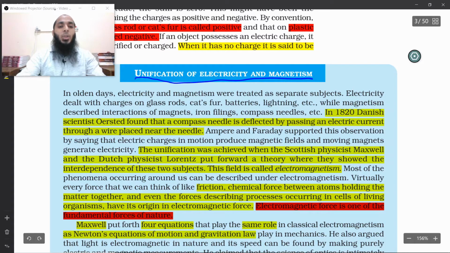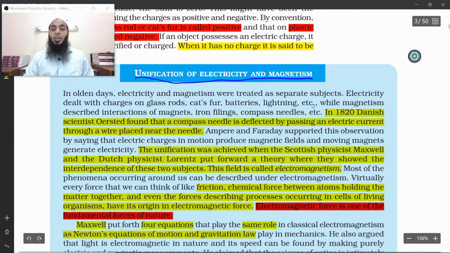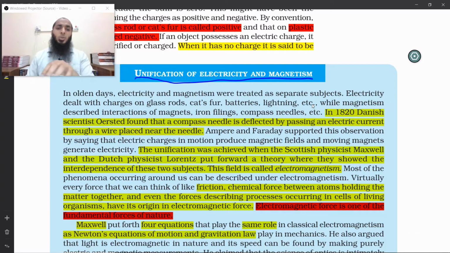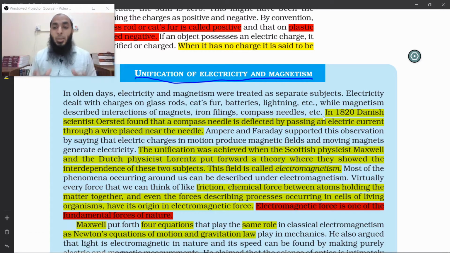In olden days, electricity and magnetism were treated as separate subjects. Electricity dealt with charges on glass rods, cat's fur, batteries, lightning, etc. We have already learned this in the previous videos. Cat's fur, glass rod and lightning. Batteries we are going to learn about in next chapter, current electricity. While magnetism described interactions of magnets, iron filings, compass needles, etc. Yes, we are going to learn about this in the chapter on magnetism and matter.